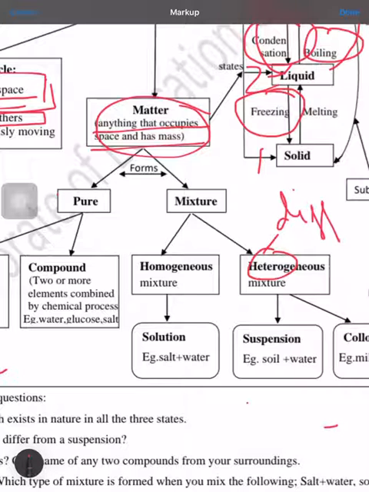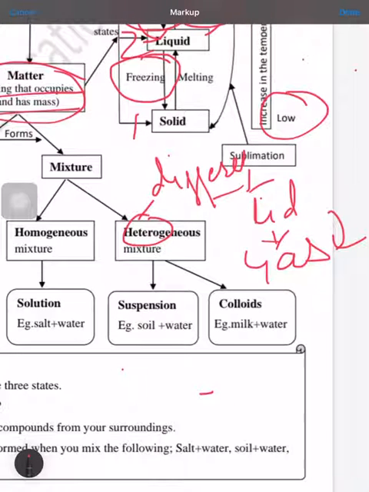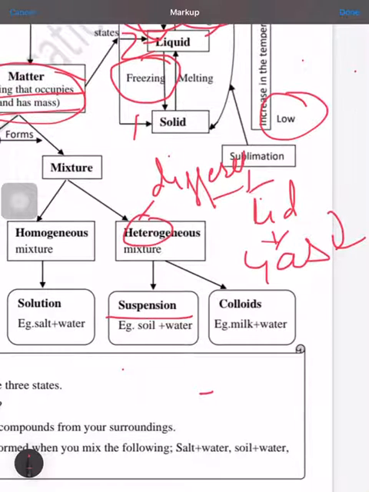So when we call it a heterogeneous mixture, that means it has a different amount of particles in the different areas. Likewise, the examples are suspension and colloids. Suspension is a type of mixture which has higher interparticle spaces and the size of the particles is also bigger. Colloid has a particle size in between solution and suspension.